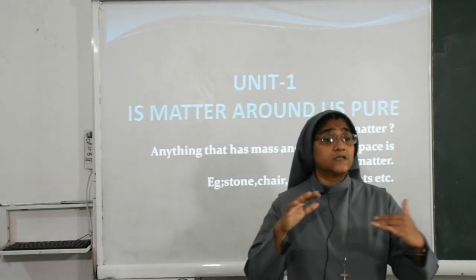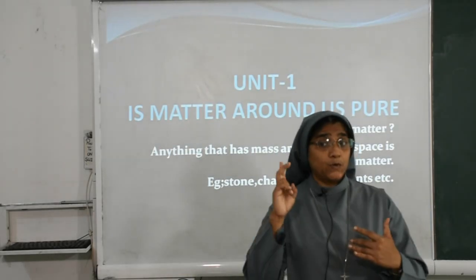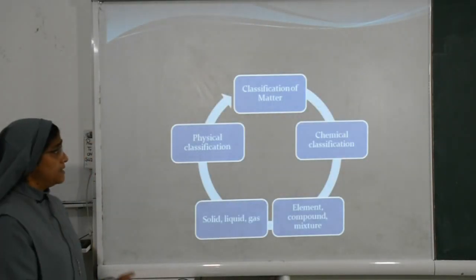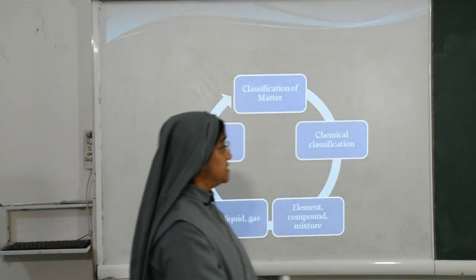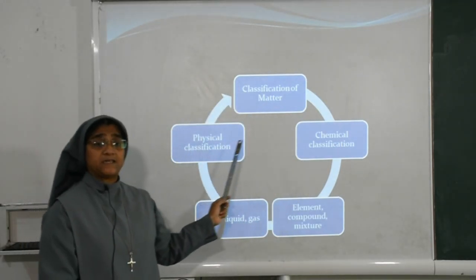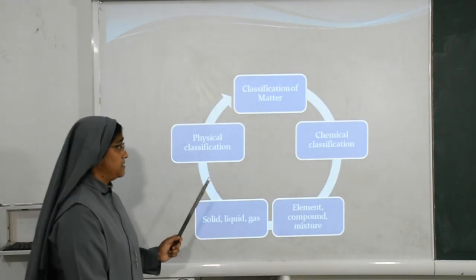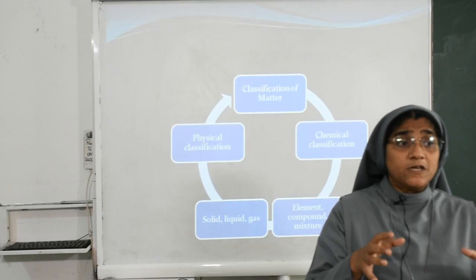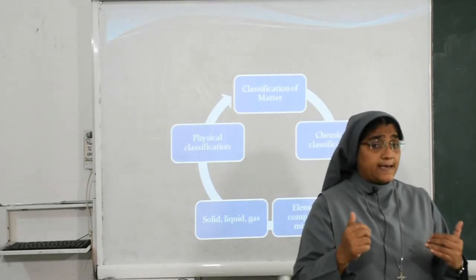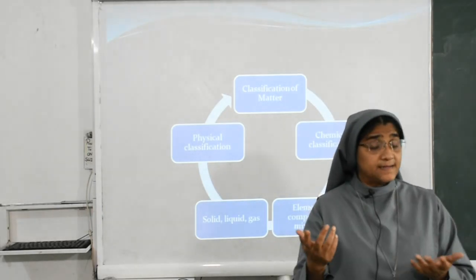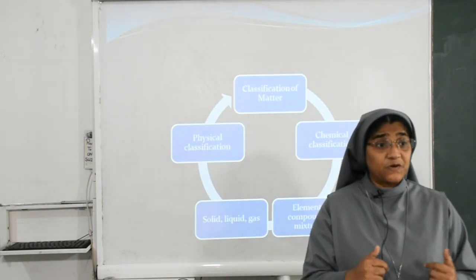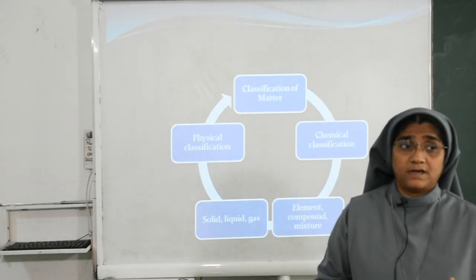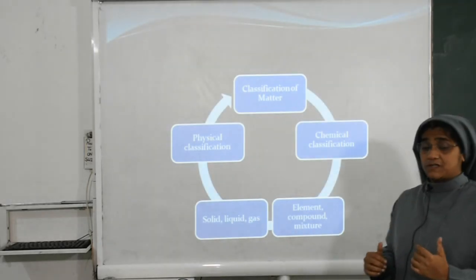Modern scientists classify matter into 2 groups: physical classification and chemical classification. Physical classification is done on the basis of physical properties. Example: color, size, shape, whether hard or soft. It depends on the external features.